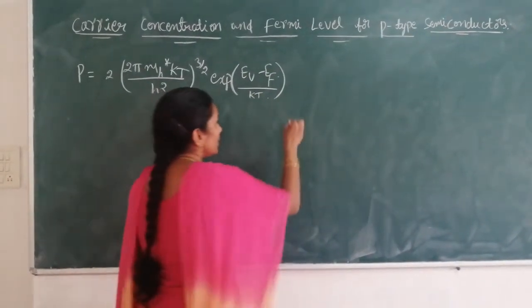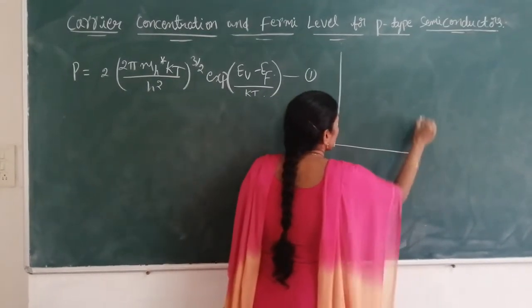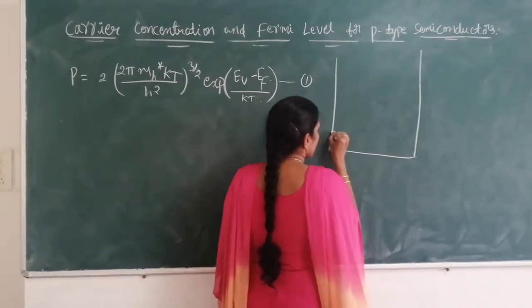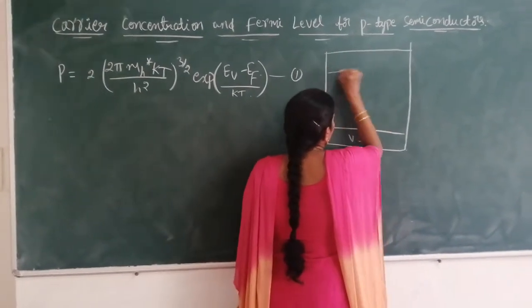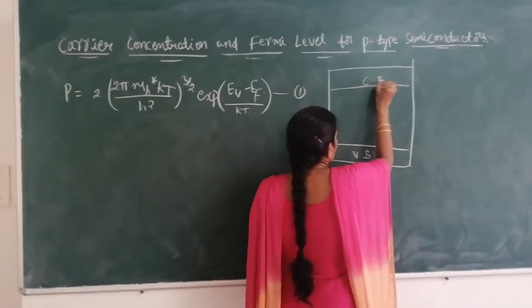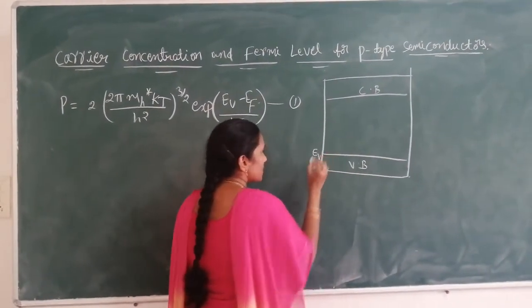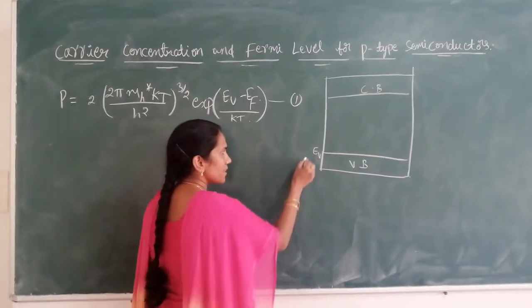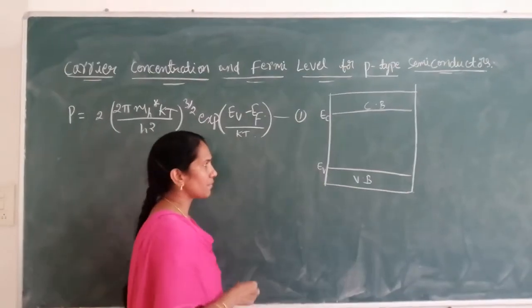Let it be equation 1. Now I draw the energy level diagram. This is the valence band and this is the conduction band, as we discussed in previous cases. Let us assume the energy corresponding to the valence band is E_V, and the energy corresponding to the bottom of the conduction band is E_C.